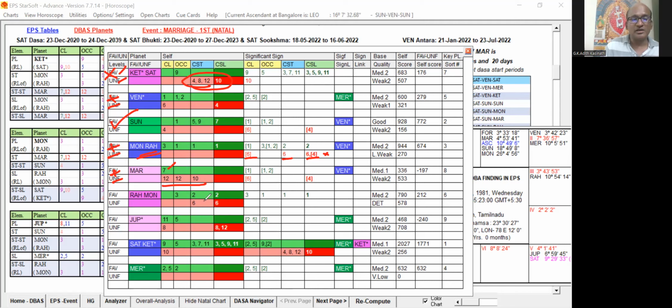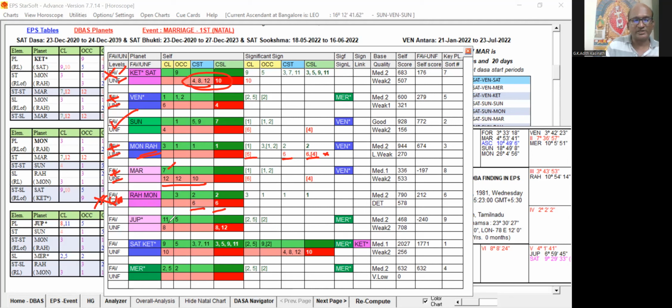Okay, then Rahu. Rahu 3, 2, 2, and 6 and 6. So this 6th lord and 6th star lord, these houses are not favorable. So we can say that this planet is unfavorable. We cannot take this as a favorable key planet. We can take Rahu as unfavorable. Ketu is unfavorable, Rahu is unfavorable.